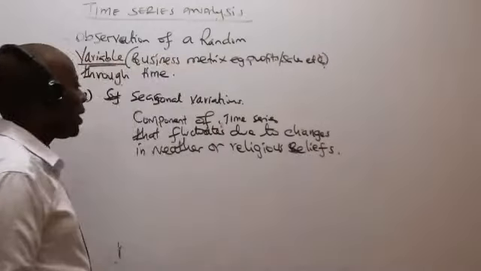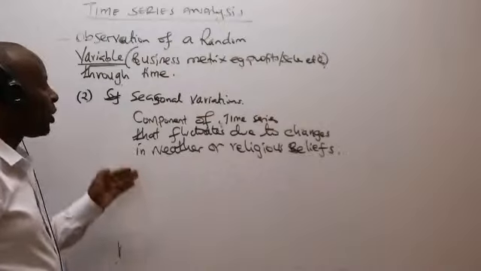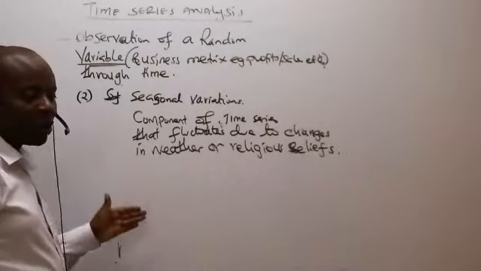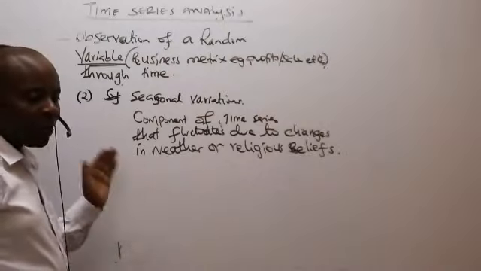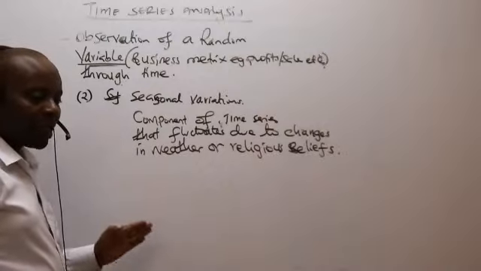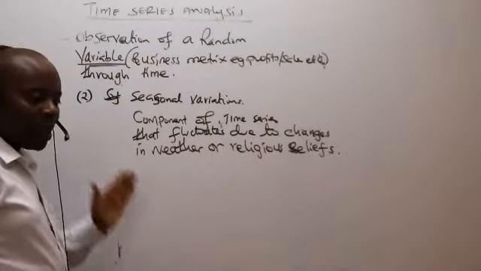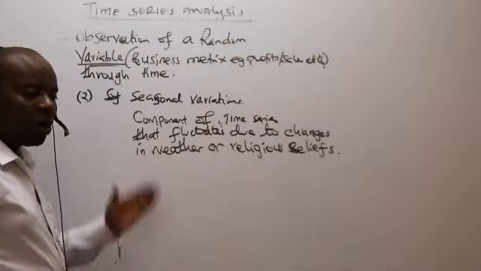So seasonal variations represent components of the time series that fluctuate due to changes in weather or religious beliefs.